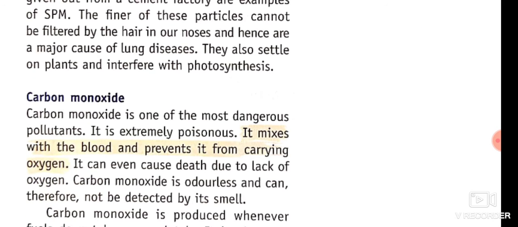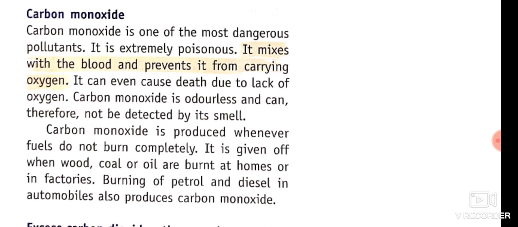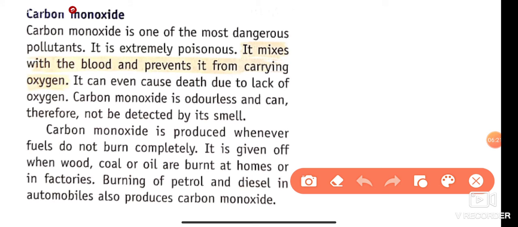Now next is carbon monoxide. Carbon monoxide is one of the most dangerous pollutants. It is extremely poisonous. It mixes with the blood and prevents it from carrying oxygen. What is the meaning of that?